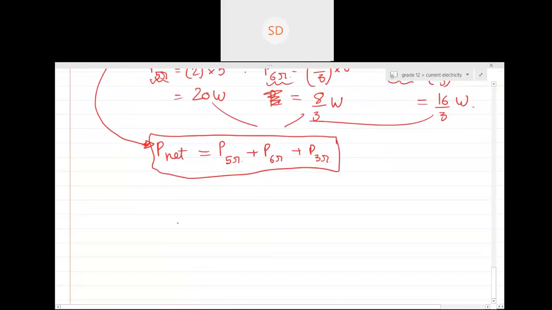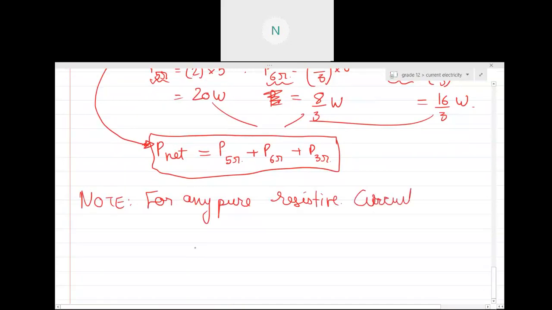So always remember, for any pure resistive circuit, the net power supplied by the battery should be equal to the summation of I squared R, the current through each individual resistance squared multiplied by its resistance, where i is from 1 to n. It is basically the sum of individual powers.